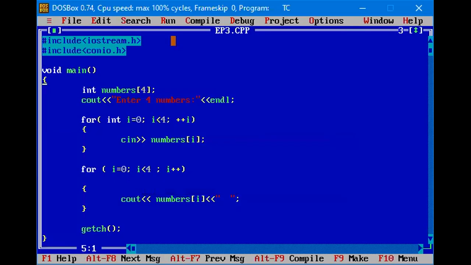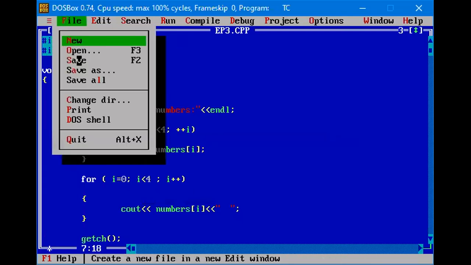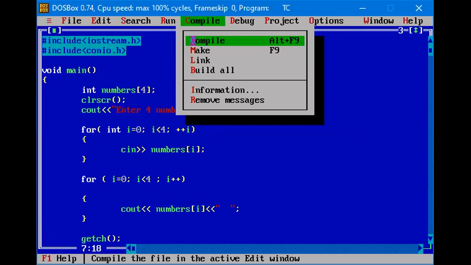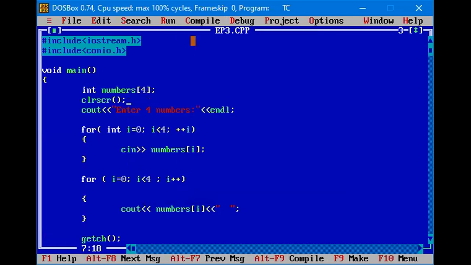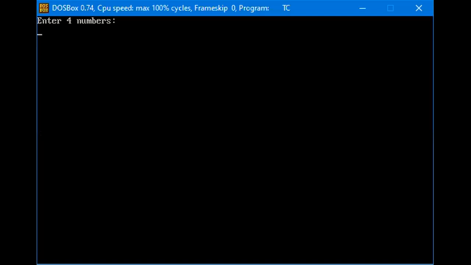To clear the previous values, we can include the clear screen function, clrscr. Okay, save the file, compile, and we'll run this. So previous values are cleared with the help of the clear screen function. Again, just run the program. 2, 3, 4. Okay, so it will print different values.